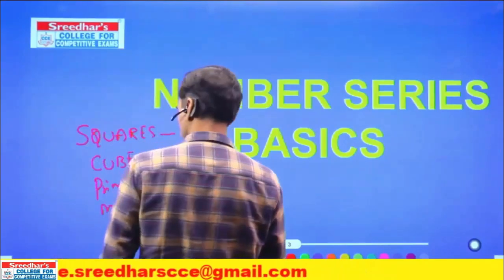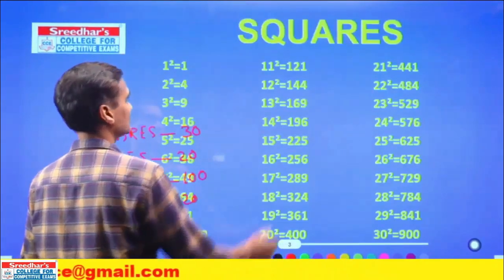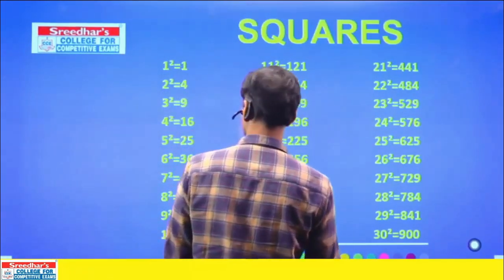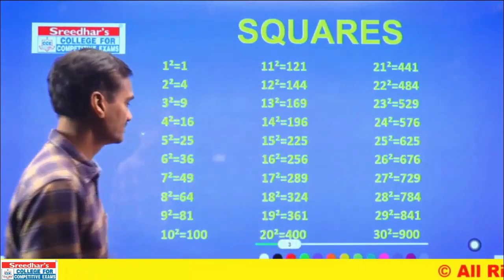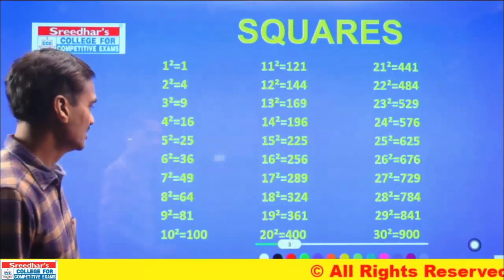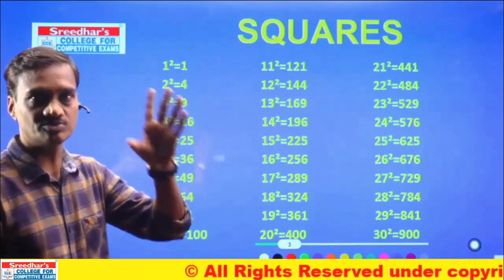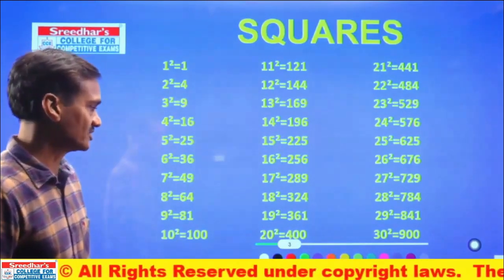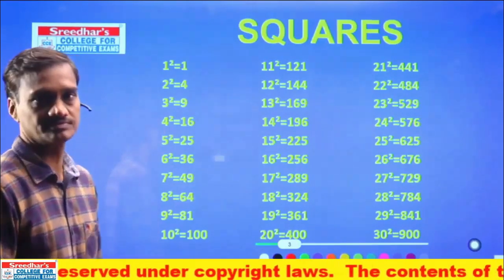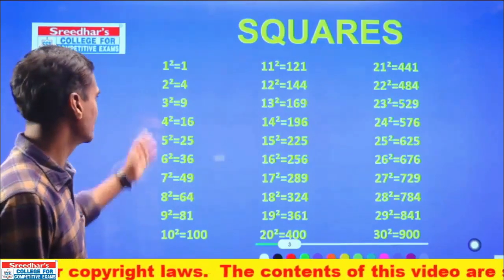Then coming to the squares. First, let us discuss the squares. Now tell me what the squares are. Let's start writing this down. These are the squares of the first 30 numbers. Write down all the squares on the first page of your notebook, because daily you need to go through these squares at least once per day. Let's start working on this.